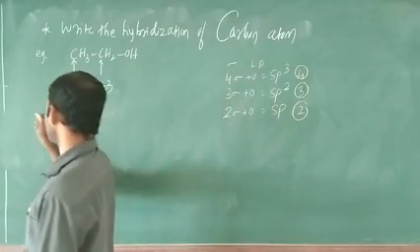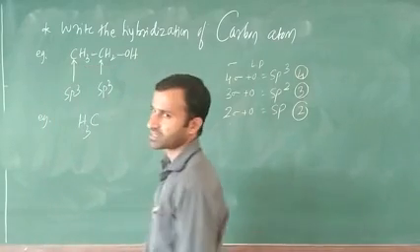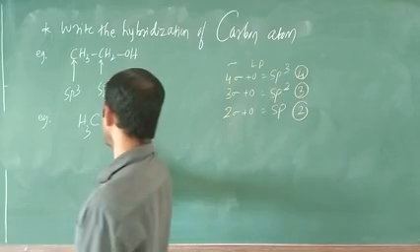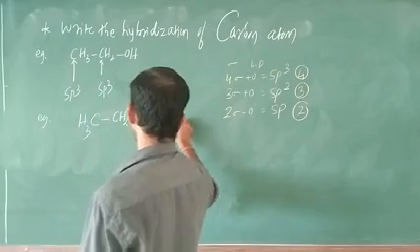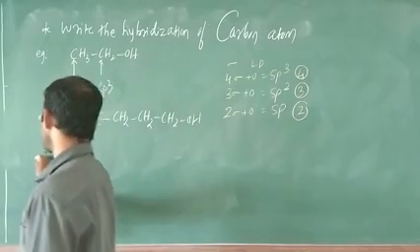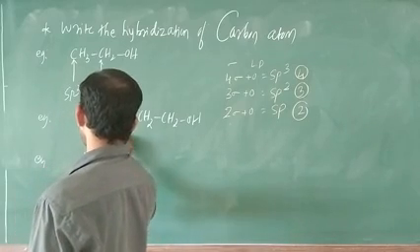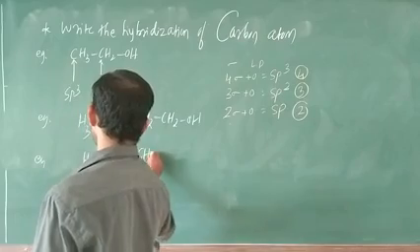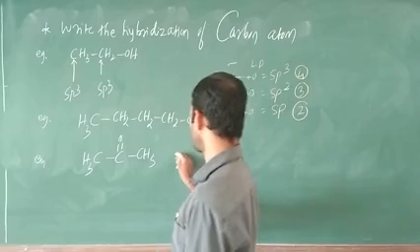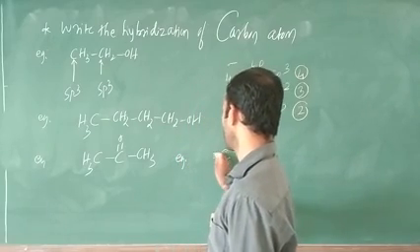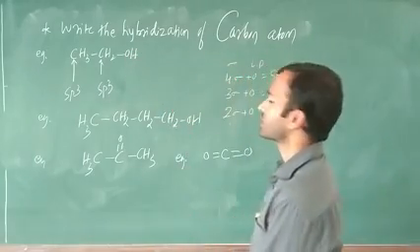Next, another example. Next I am going to write 2 to 3 examples. Okay. That is homework for you. CH2 is there, next one is very simple, CH2. Next one is CH2OH. Next example, CH2 C double bond O. Next one is CH3. CH3 C double bond O, CH3. Next example, I am going to write here: C double bond O, C double bond O. The heading is: write the hybridization of carbon atoms. Okay.